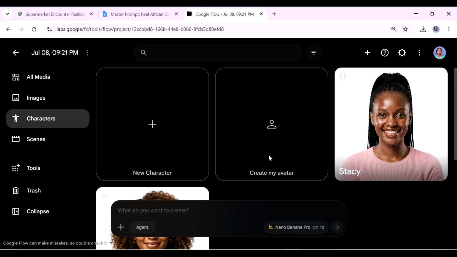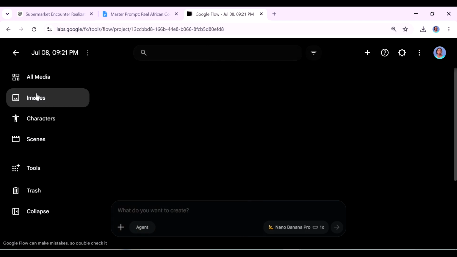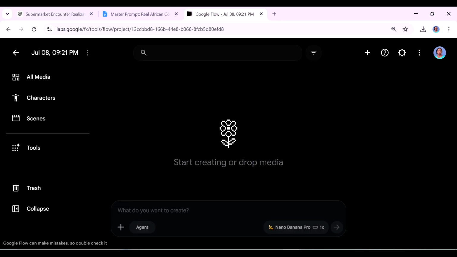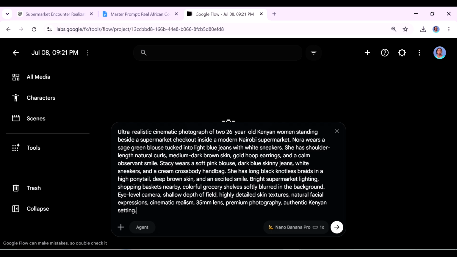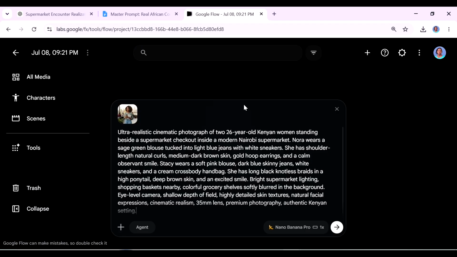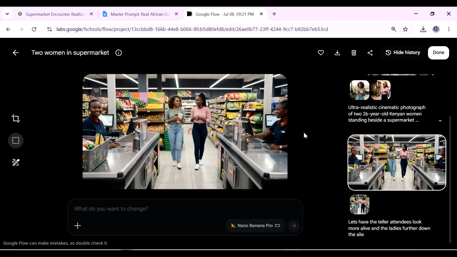We can now move on to creating an image where they're having a conversation and then proceed to animating it. So I copied one of the image prompts that ChatGPT had given me, just pasted it back into Google Flow. And now I was going to add in the characters that we have created. So I added them in using the full body images. And this is the image that I got. So we have them here in a supermarket. And I thought this image was really awesome. And now we go to the next step of animating these images so that they're having the full conversation.